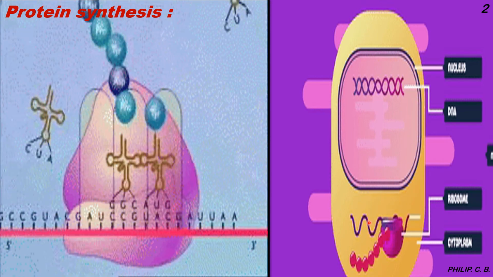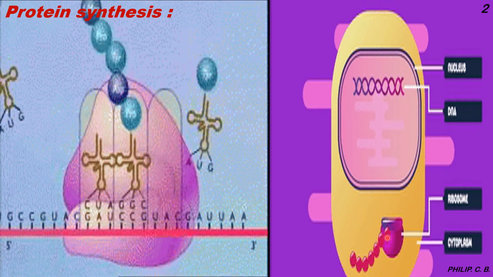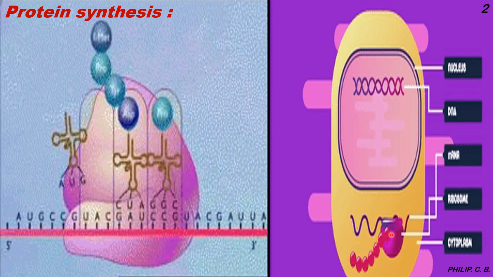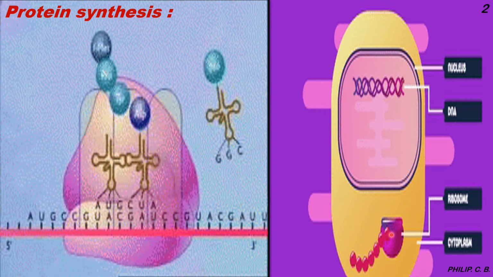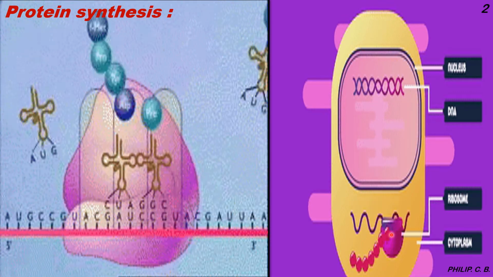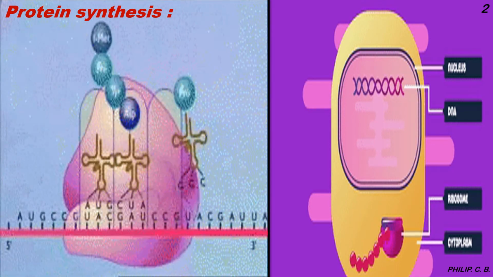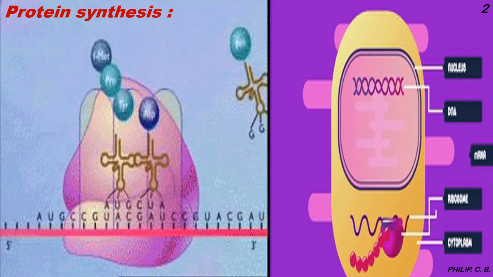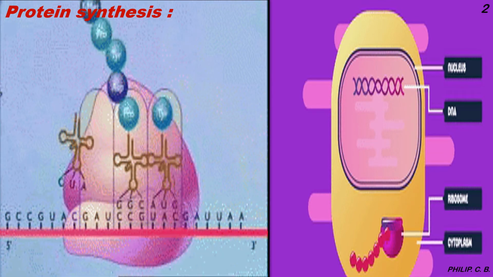Then, in the cytoplasm of the cell, it forms the polypeptide chain. So the central dogma states that DNA forms the mRNA in the nucleus, and mRNA forms the polypeptide chain or the protein in the cytoplasm of the cell. This animation helps us gain a clear understanding of the concept.